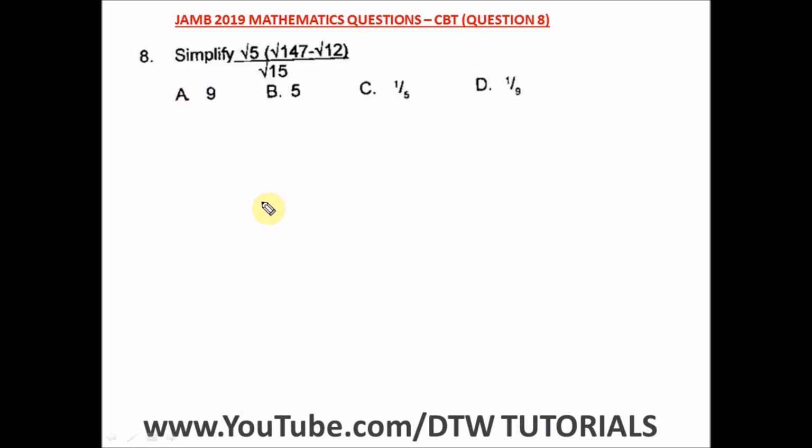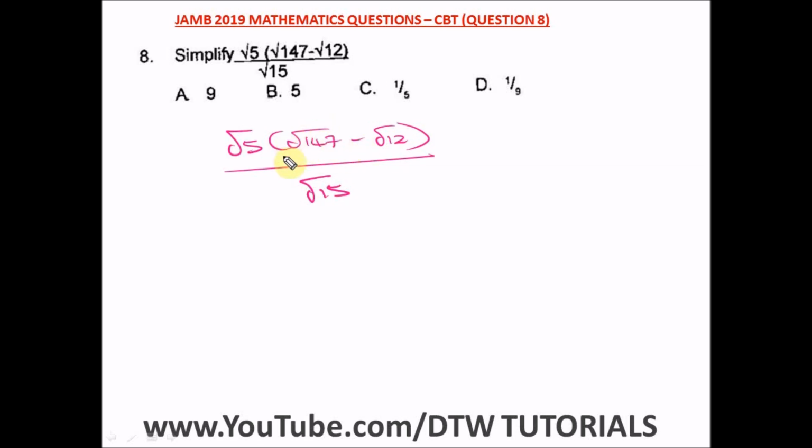Question 8 of the JAMB 2019 Mathematics Past Question, that's your UTME CBT exam. It says simplify this. Okay, this is short. So we have root 5 bracket root 147 minus root 12, then all divided by root 15. Now we have to simplify.